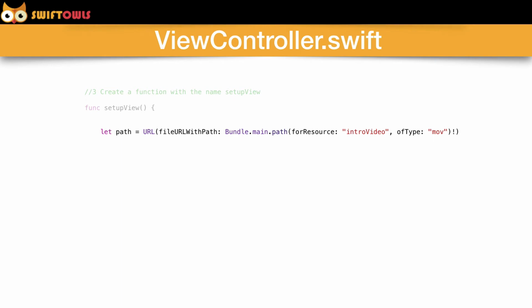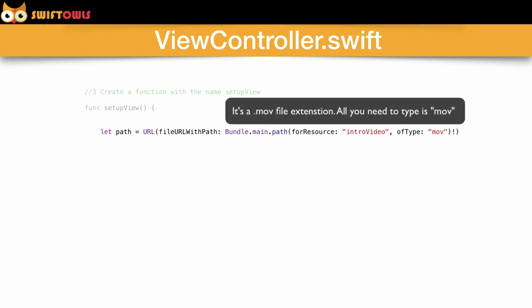So let path equal URL, fileURLWithPath. And then we're going to pass in a bundle URL. So we're going to use Bundle.main.path, forResource. Here, forResource is going to be intro video. That is the name of our video. And then ofType: the type of the video is a .mov file, so we're going to use mov.